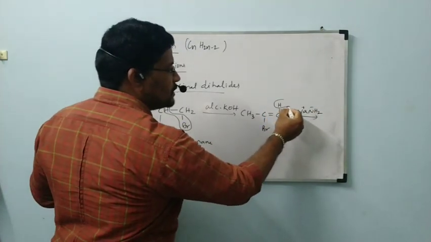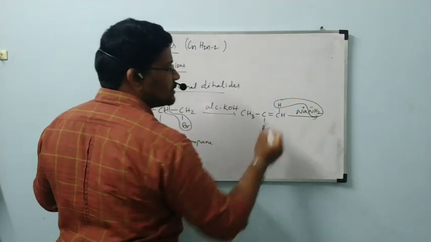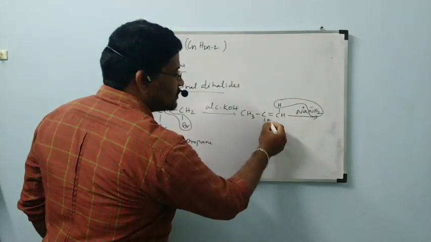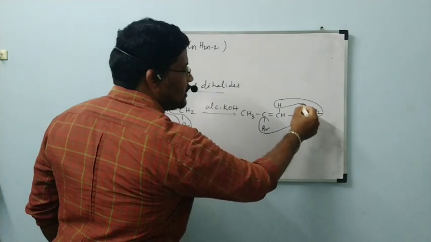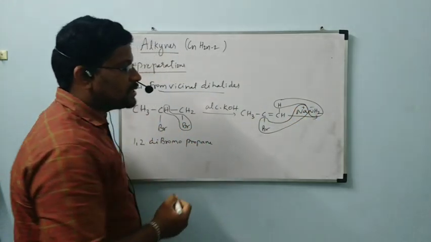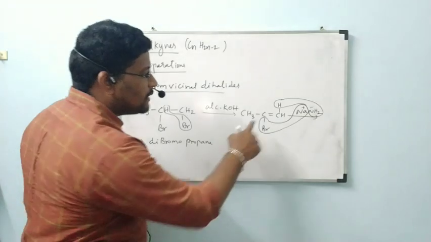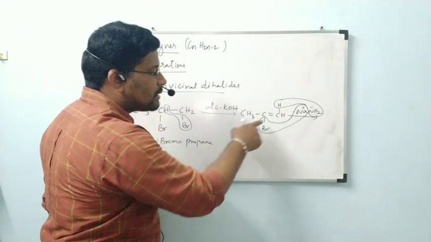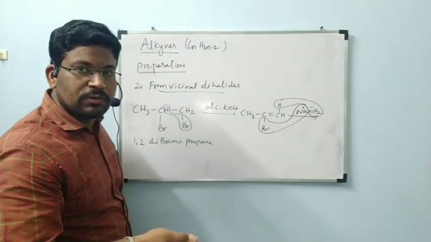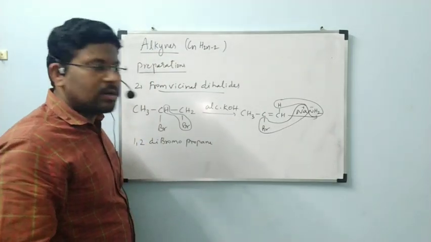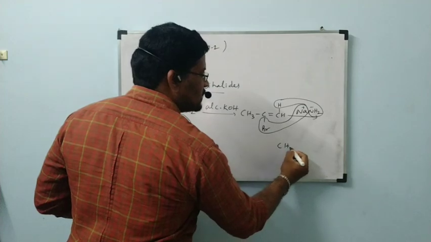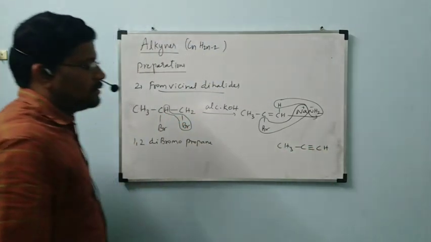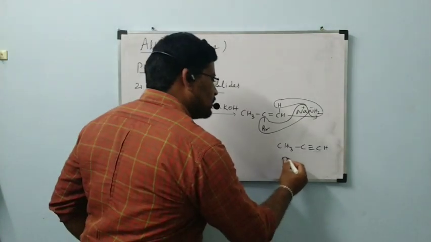This hydrogen reacts with NH2 minus to form NH3. The Na plus reacts with Br minus to form NaBr, and we get a triple bond between the carbons, giving CH3C≡CH. It is propyne.